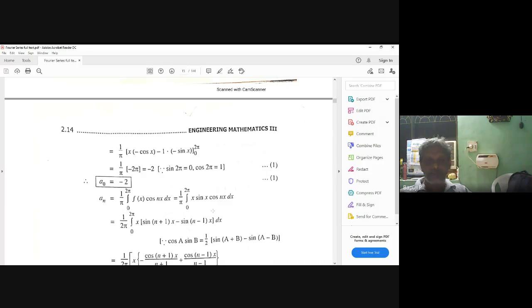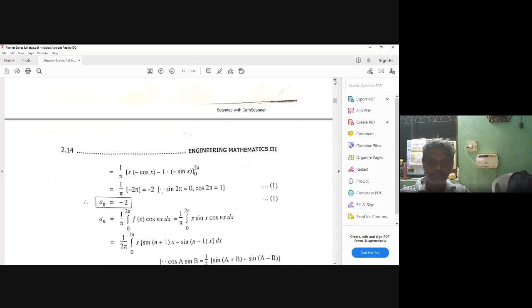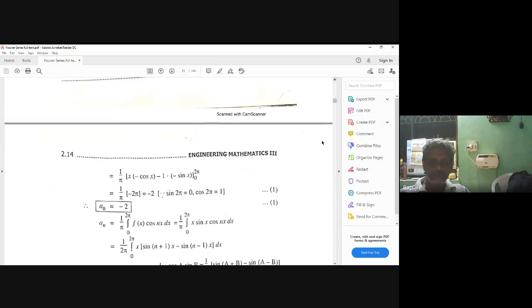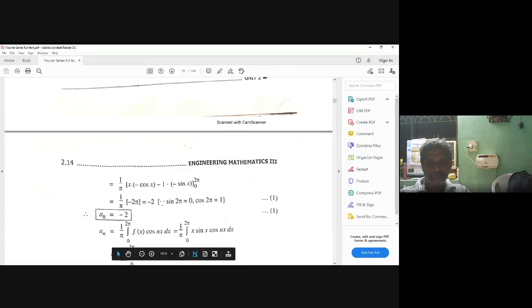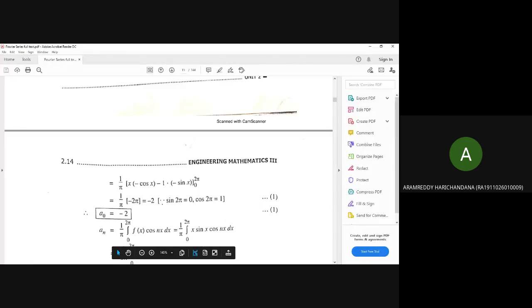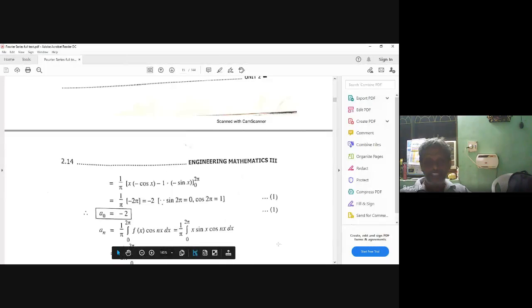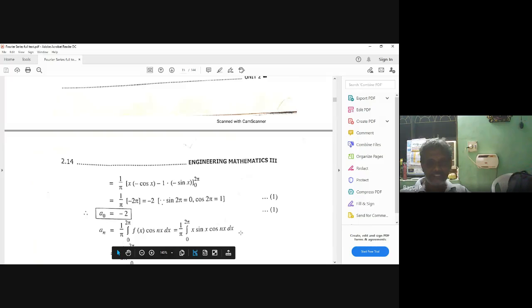2 sin A cos B formula is what? Forget. 2 sin A cos B formula. Sin of A plus B plus sin of A minus B. Now, who is my A here? 1x. Who is my B? nx. Right formula, tell fast.